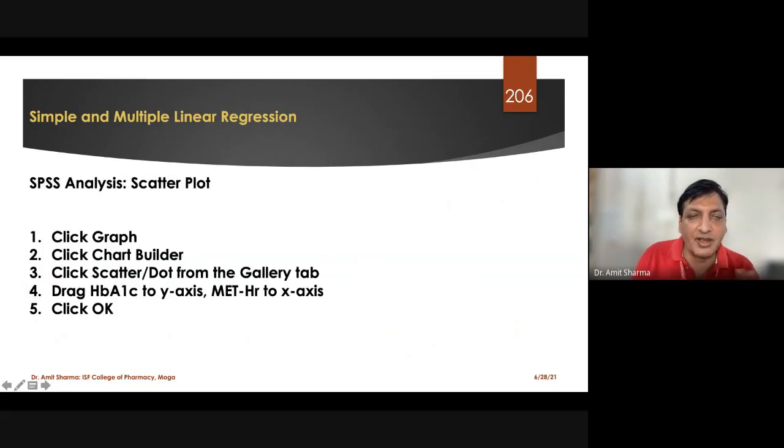We used to find out what the normal value was. If the value is less than 6.5, we'll say the person is having good diabetic control. More than 6.5, we'll say that you have to manage your diabetes or you are suffering from diabetes mellitus. So this is the change: in linear regression we will not run the test first. We have to find out whether we are getting linearity or not.